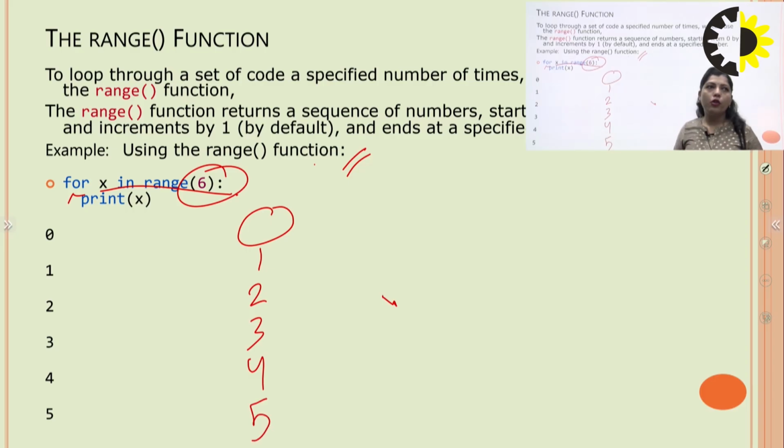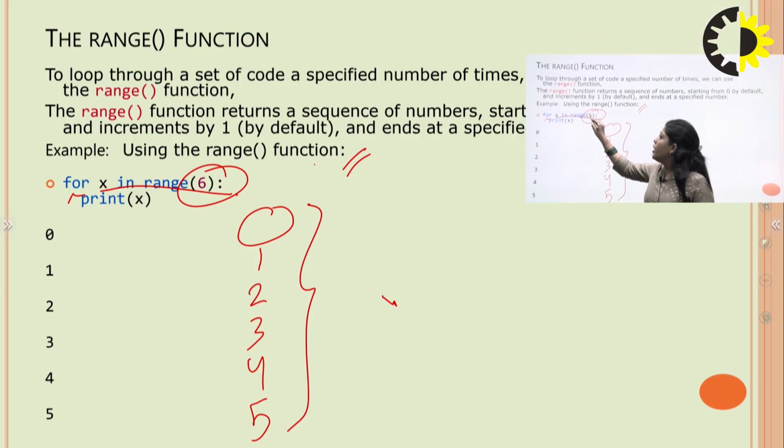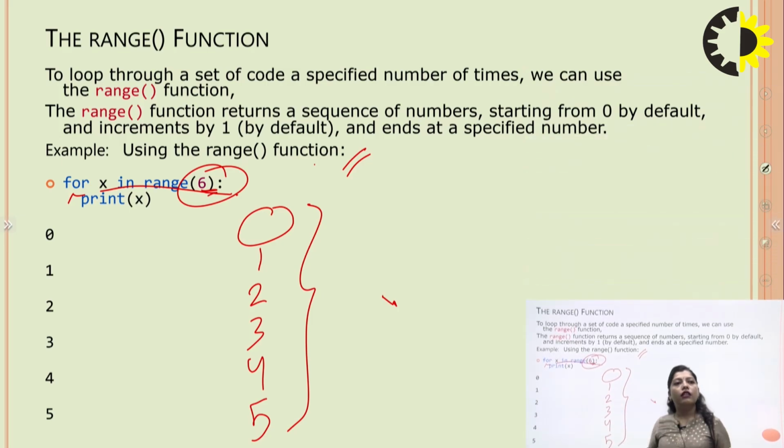This is the output of that range function because we print a total of 6 numbers: 1, 2, 3, 4, 5, 6. But we start from the index value 0 by default and increment by 1 by default, so if the value is 6, then you must learn that we print up to 5, the number before that range value.